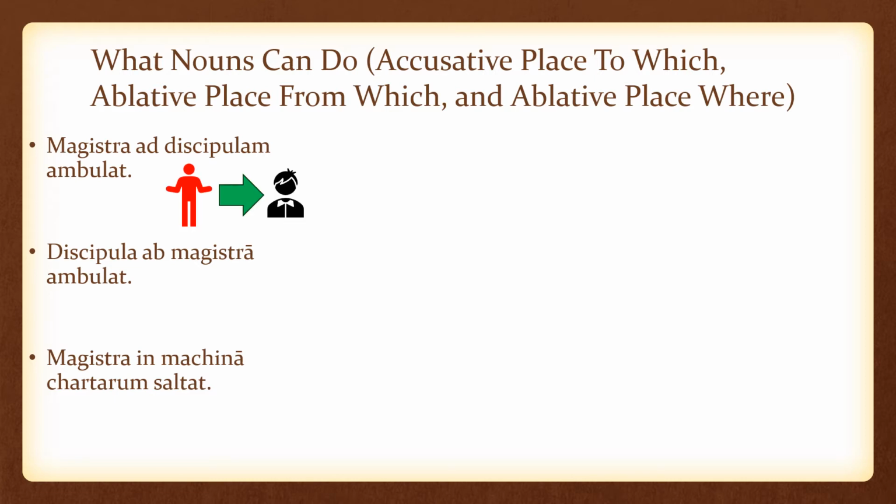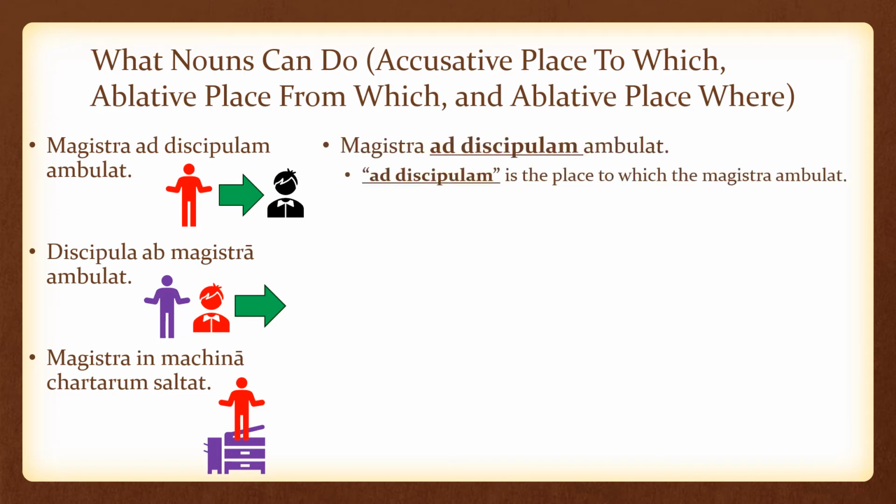And our visuals. The teacher walks toward the student, the student walks away from the teacher, and the teacher dances on top of the copy machine. In our first example, magistra ad discipulam ambulat. The teacher walks toward the student. Ad discipulam, toward the student, is the place to which the magistra ambulat. Toward the student is the place to which the teacher is walking.